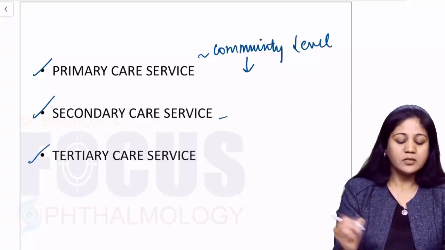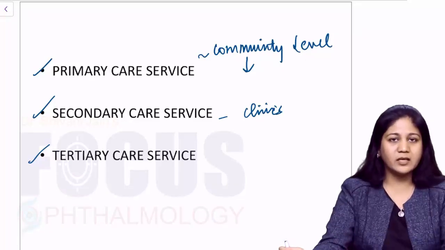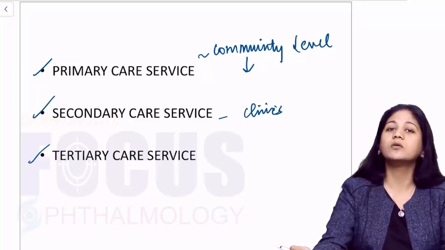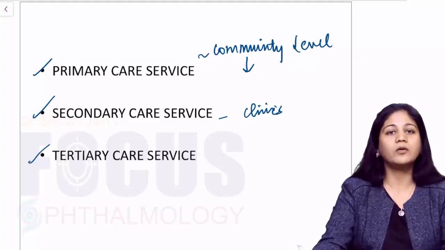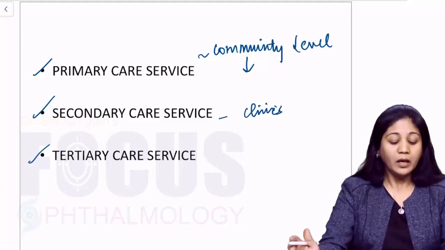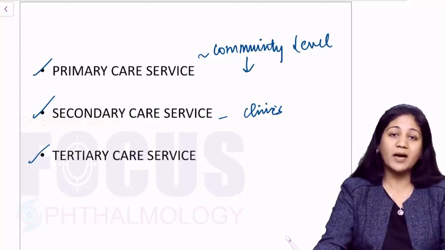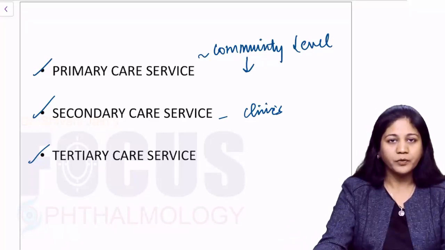The secondary care service is done by small clinics. Small ophthalmology clinics where you have an ophthalmologist, or a general practitioner. People are aware of treatment of simple ophthalmological pathologies. Here you can give facilities for small surgeries, like cataract surgeries can be dealt with.